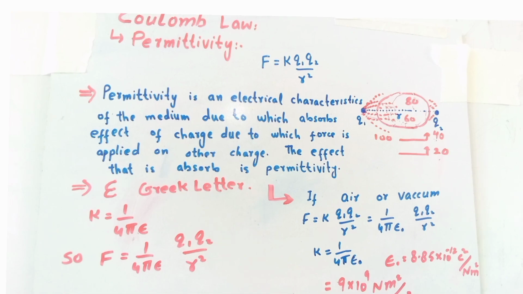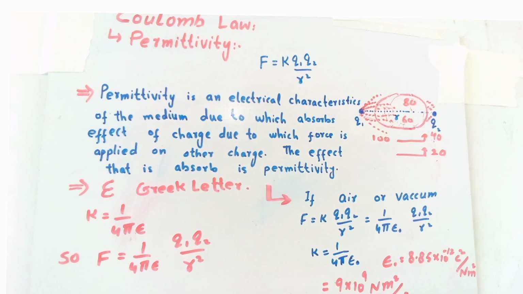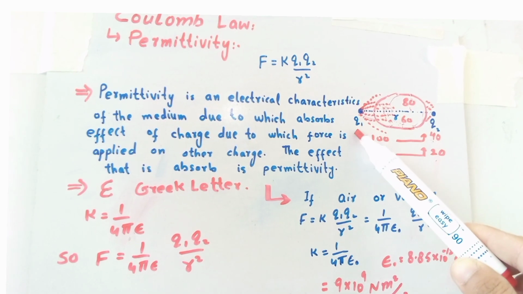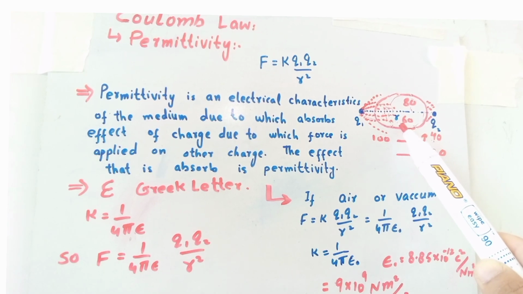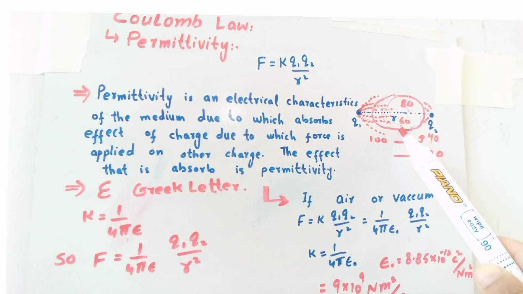Here we depend on a particular characteristic of the medium: when a charge is trying to apply force on it, whether the medium allows it or does not allow it. That characteristic of the medium is known as the permittivity of the medium.